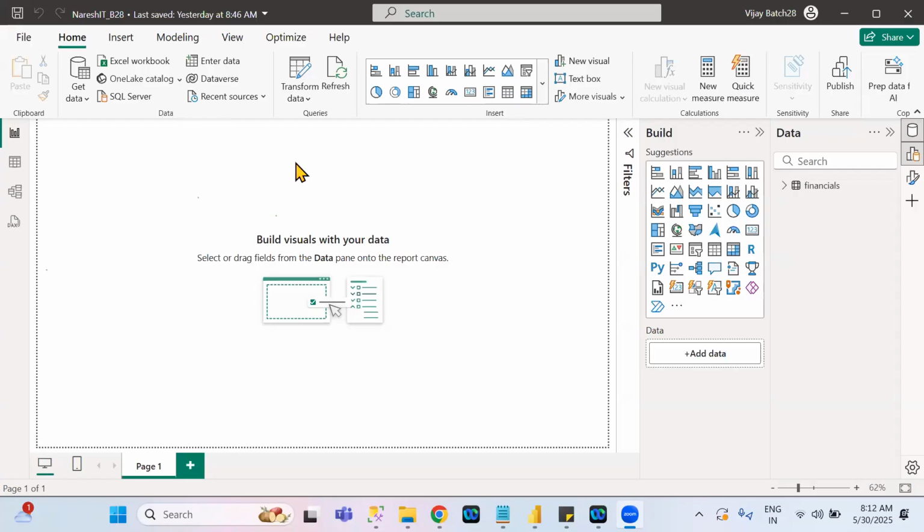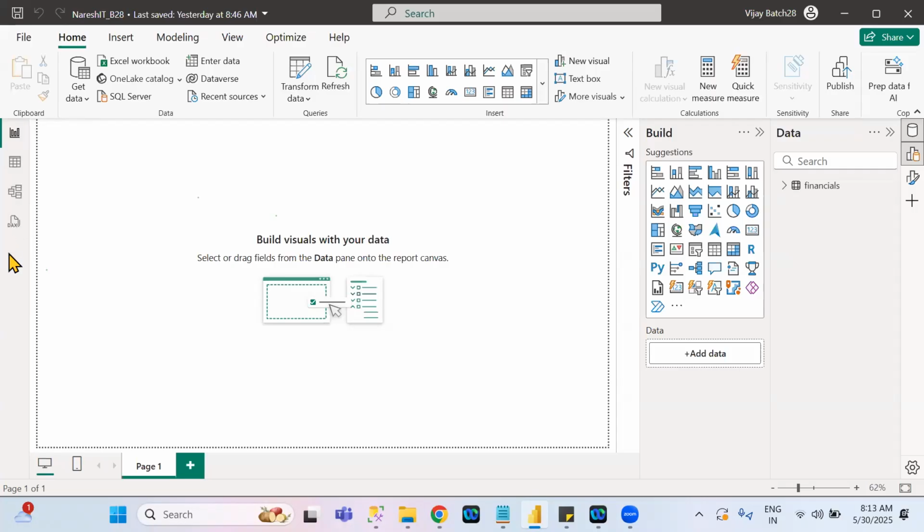Next. You know how to load the sample data, right? Once we load the sample data, now we need to discuss the left pane options. Where is the left pane? This is the left pane options. This we can call the left pane.